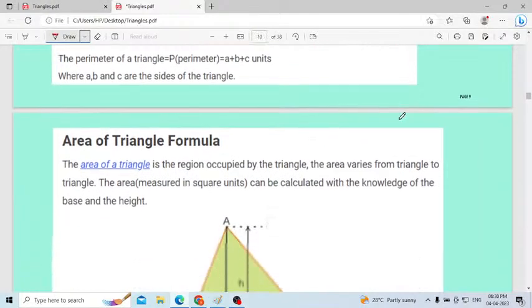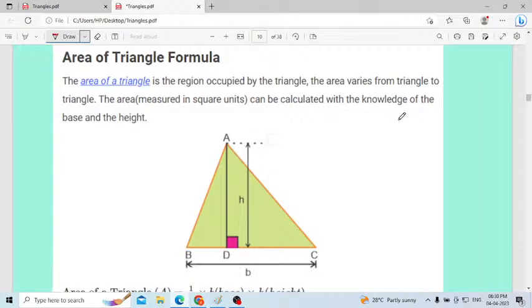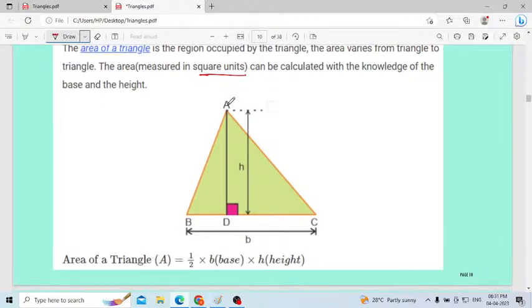Okay. Next, area of a triangle. Area of a triangle is the region occupied by the triangle. The area varies from triangle to triangle. The area is measured in square units. What is the unit of area? That is square units. It can be calculated with the knowledge of the base and height. Area is nothing but how much portion the triangle will occupy. That is very, very important.